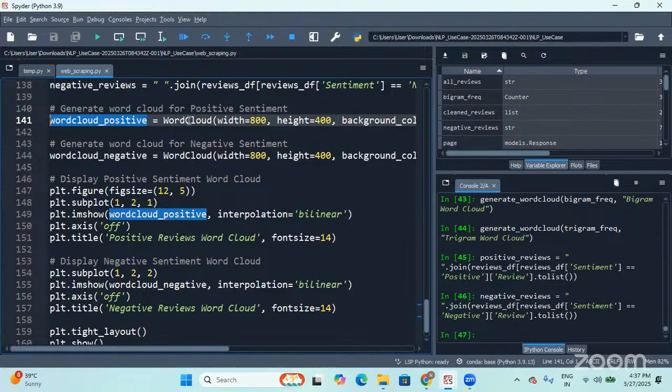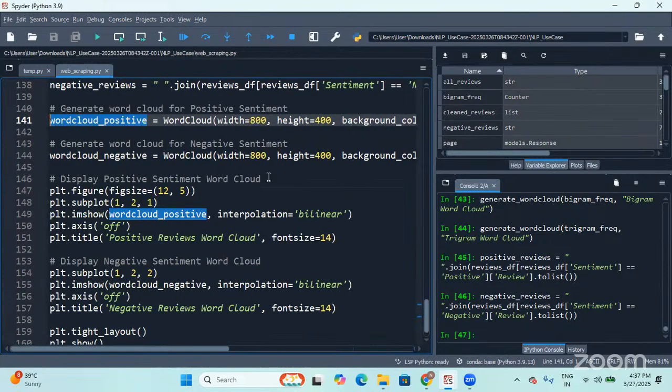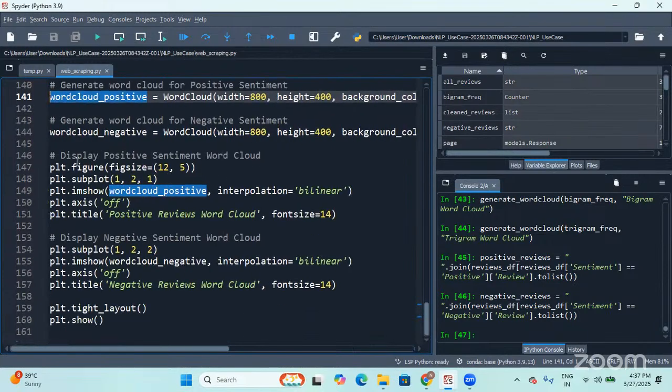Okay. So today, to visualize positive sentiment reviews and negative sentiment reviews. The output, if you see, is going to generate the positive word cloud on positive reviews, and the negative word cloud will be generated on negative reviews. The overall size of the figure should be 12 by 5, out of which the first subplot should have a positive word cloud, and the title is given here.